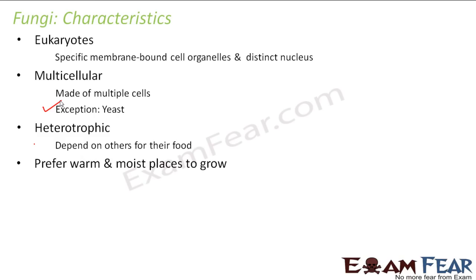They prefer warm and moist places to grow. That is why you would have seen that when a vegetable or something gets rotten, the moisture comes over there, right? So because of the presence of moisture, more and more fungi grow there because they want warm and moist places for their growth. At the same time, you would have seen that in order to keep something fresh for a longer time, maybe if you have cooked something today, you want it to be fine till tomorrow or till day after tomorrow.